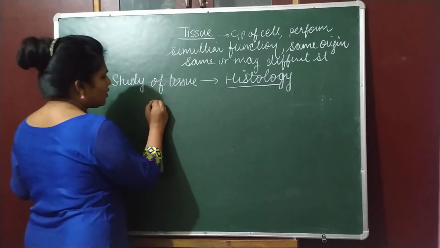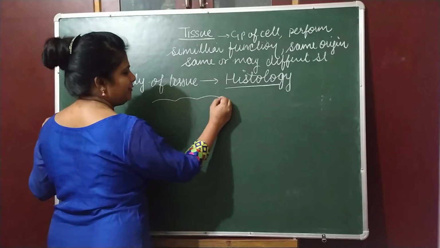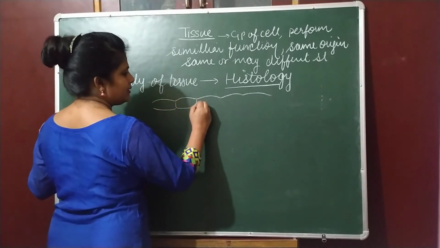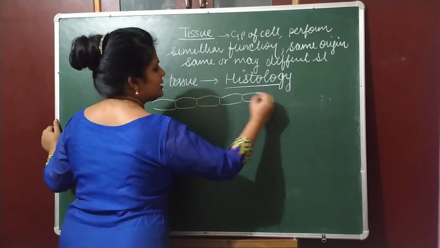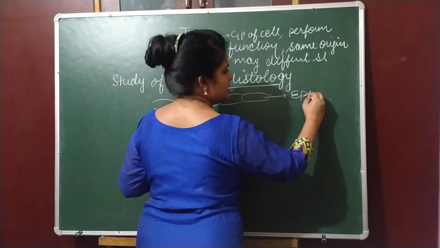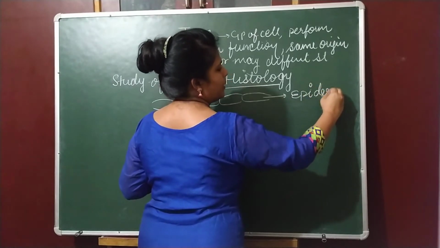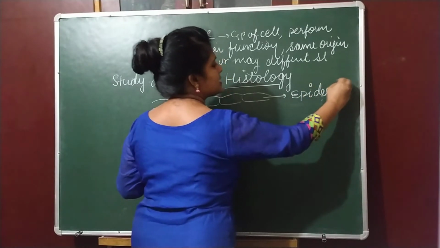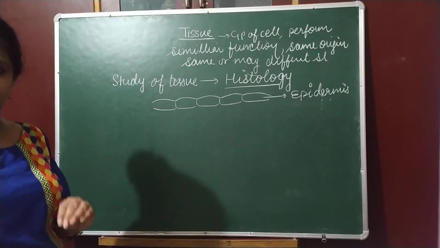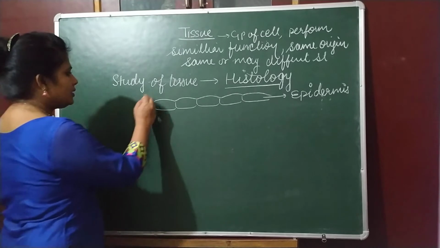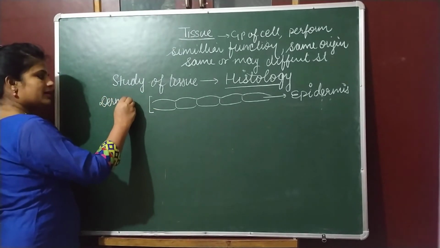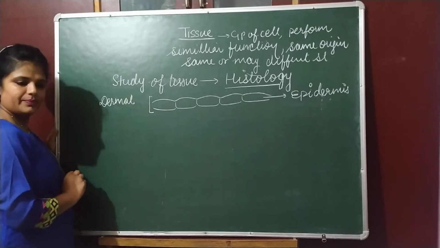So if we draw a small structure of a leaf, this is the outermost layer of a leaf, and this outermost structure is called epidermis. Epi means upar and dermis means skin. So outermost skin of a leaf is epidermis, correct? So this one is a dermal tissue which makes the outermost structure.